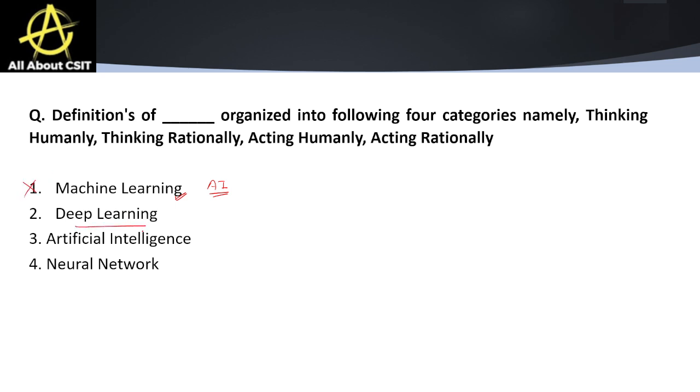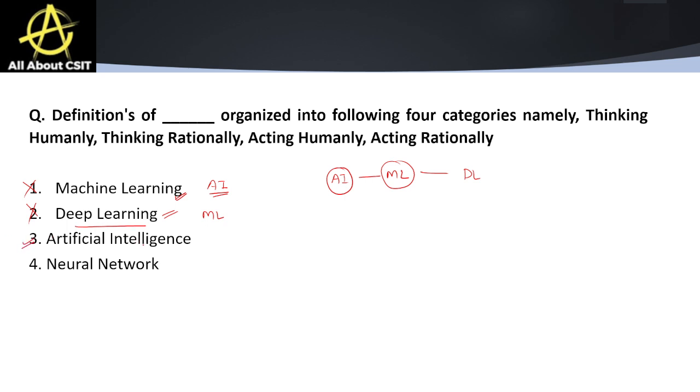Another option is deep learning. So it is a subset of machine learning. Sorry, machine learning is the subset of artificial intelligence and deep learning is the subset of machine learning, right? And it is all about neural networks. It also does not cover these broad four categories. So this is also not a correct option.